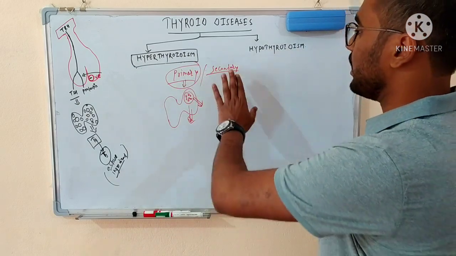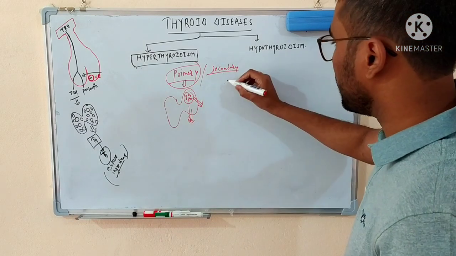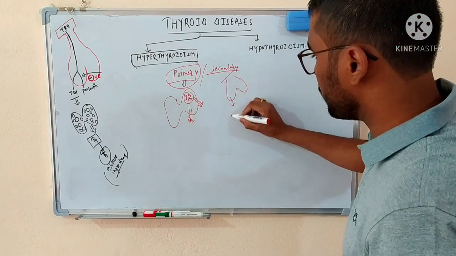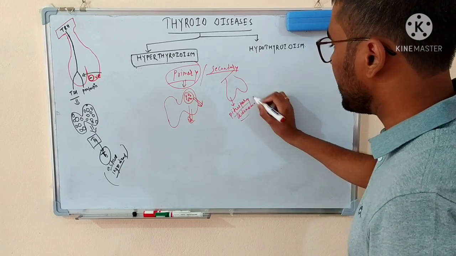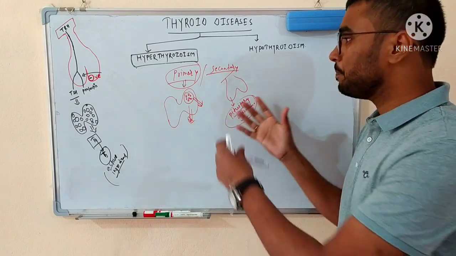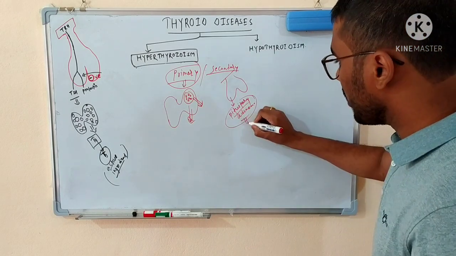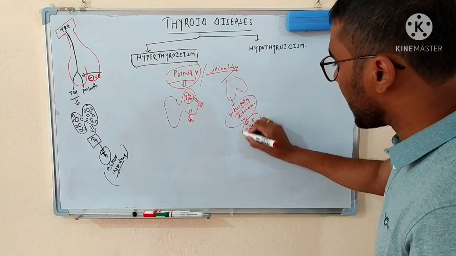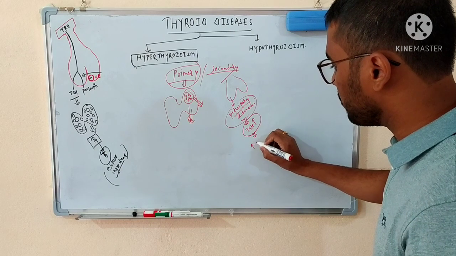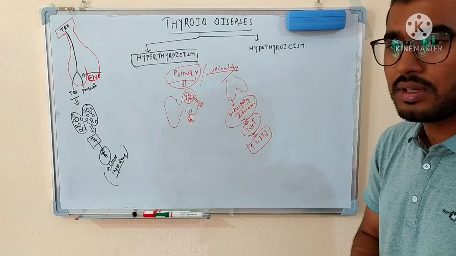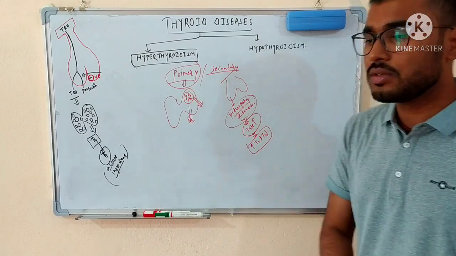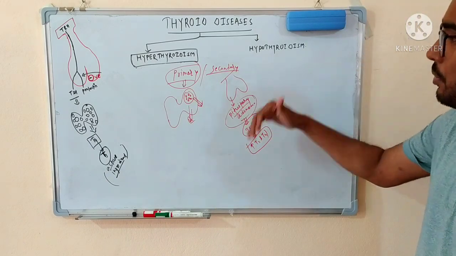But if the problem is in the pituitary, let's suppose someone has a pituitary adenoma, and due to this pituitary adenoma there will be a large amount of production of TSH. Due to this large amount of TSH production, there will be a large amount of T3 and T4. So the problem is not in the thyroid gland, the problem is in the pituitary, and the thyroid gland is following the pituitary. So we can say that in secondary, the problem lies beyond the thyroid gland.